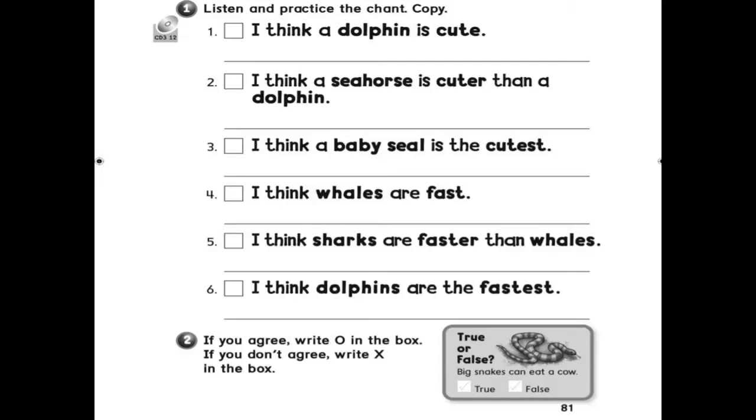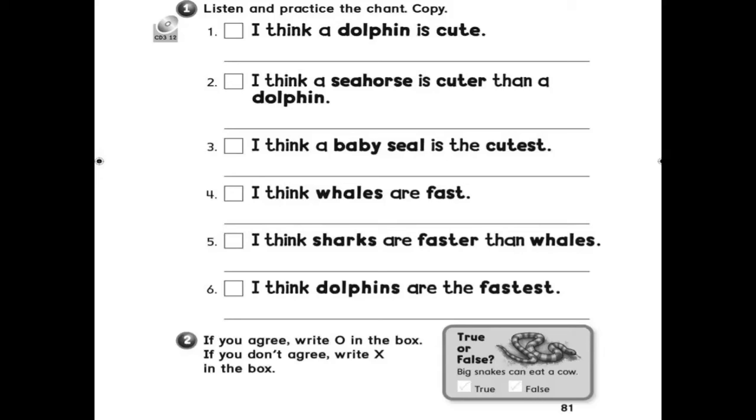1. I think a dolphin is cute. 2. I think a seahorse is cuter than a dolphin. 3. I think a baby seal is the cutest. 4. I think whales are fast. 5. I think sharks are faster than whales. 6. I think dolphins are the fastest.